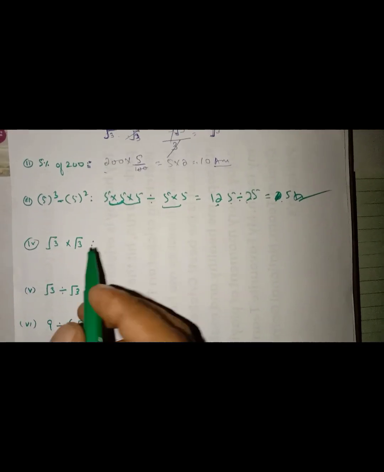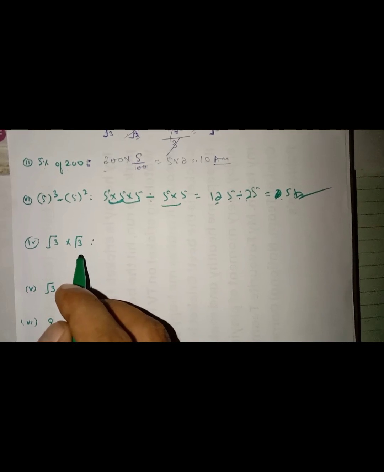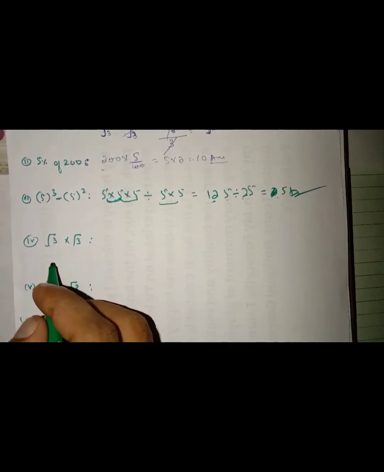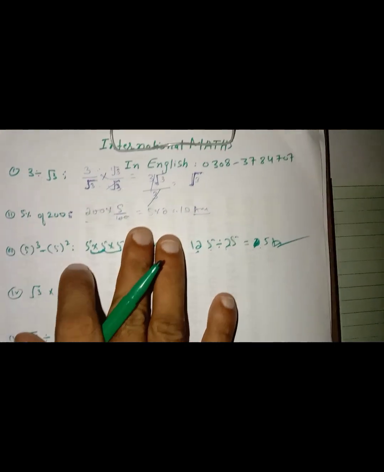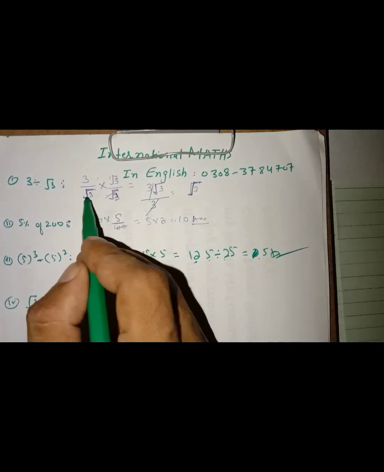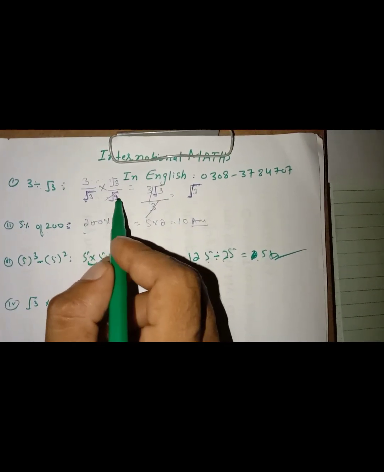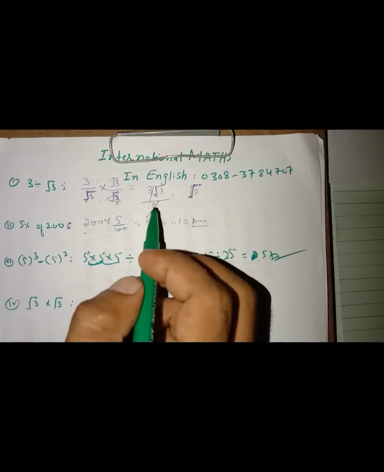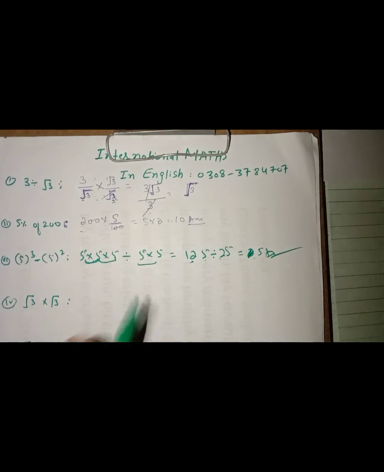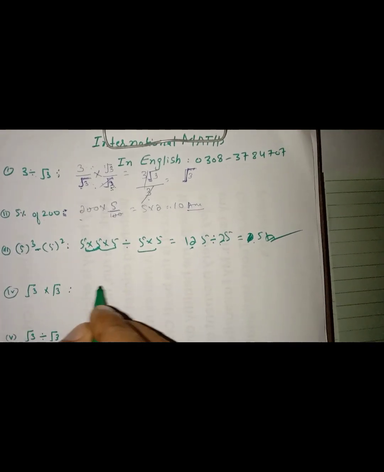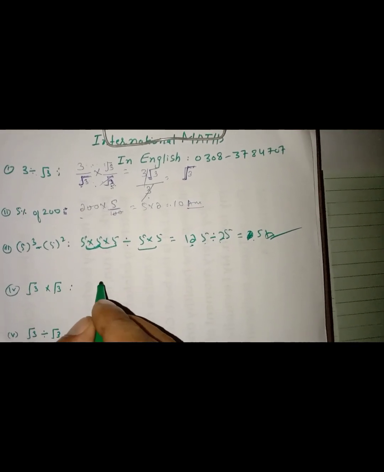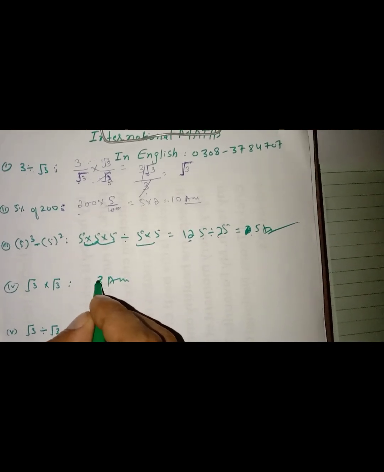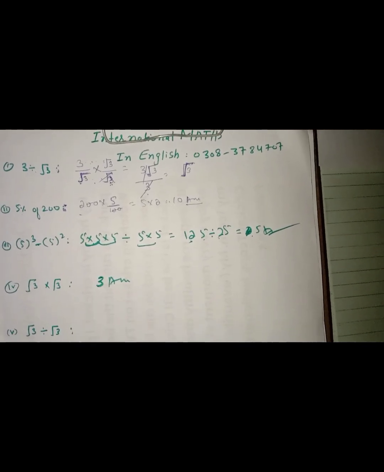Our next problem is root 3 multiplied by root 3. It is very conceptual and very tricky. We have already discussed same numbers. Root 3 and root 3, the root cancels out, and our number is our answer. So we can write 3 multiplied by 3. Sorry, the number under the root remains, so our answer will be 3. It is very simple. You should understand it.